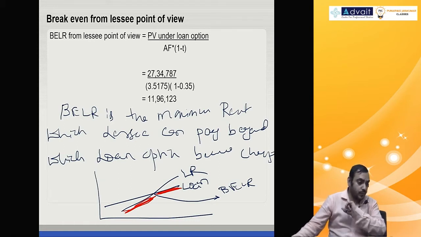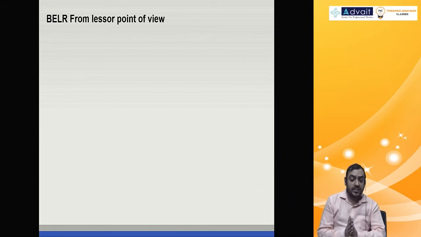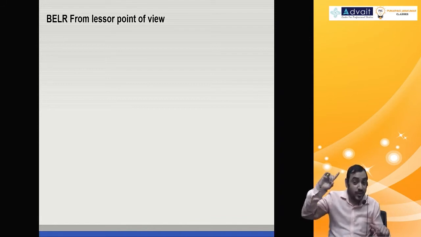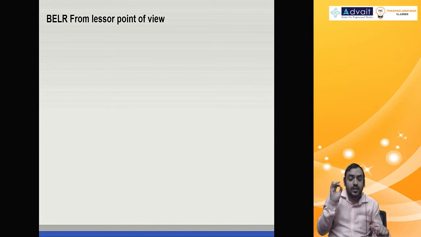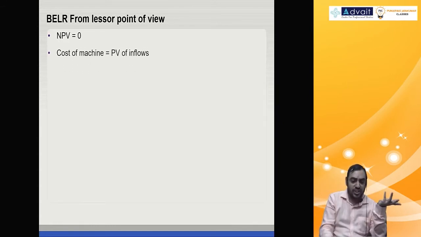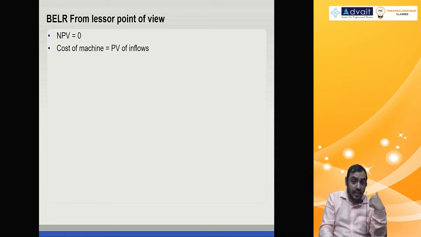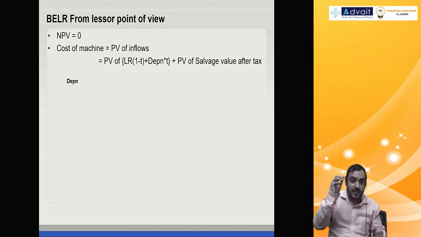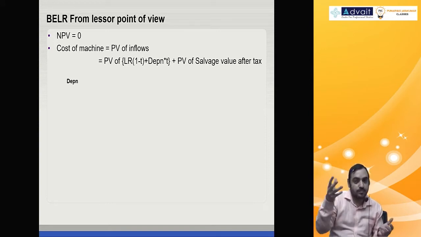Okay, fine. Very good. Next, break even lease rental from the lessor point of view. That is very simple. His NPV should become 0, like you remember in sensitivity analysis. A break even point means no profit, no loss. So NPV should become 0. What is the NPV calculation for the lessor? Investment is the cost of the machine. Present value of inflows means lease rental after tax, depreciation tax benefit, and salvage value. So you compute the lease rental in such a way that this equation results in 0 NPV.